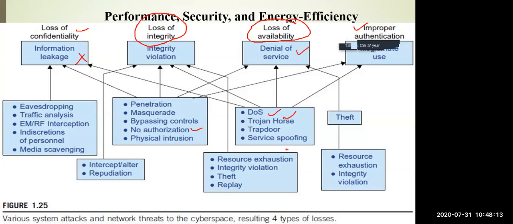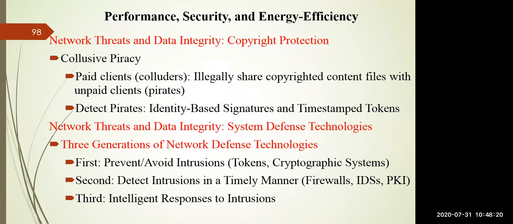Such types of theft or such type of loss can happen to a particular network system. Similarly, you know that, for example, you purchased a particular antivirus system. Let's say you purchased Quick Heal antivirus. Then your friend asked that you give me the Quick Heal antivirus so that I will install the Quick Heal in my computer system. That is called collusive piracy.